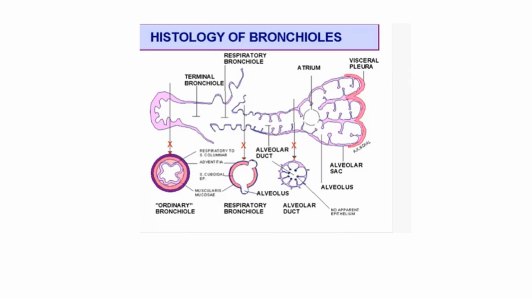So this pink is the visceral pleura, then the layers. We have the adventitia and then the lamina propria, very little lamina propria, mainly the epithelium and smooth muscle layer.